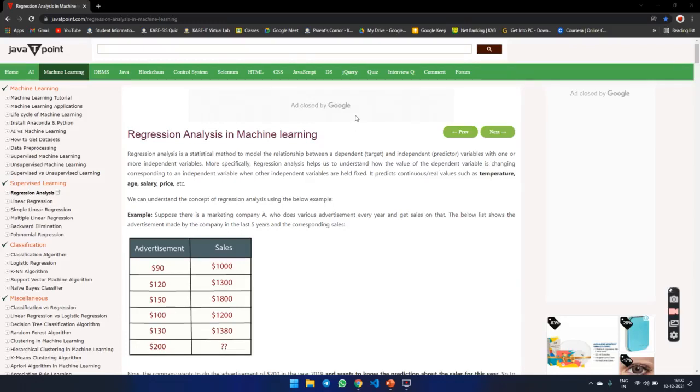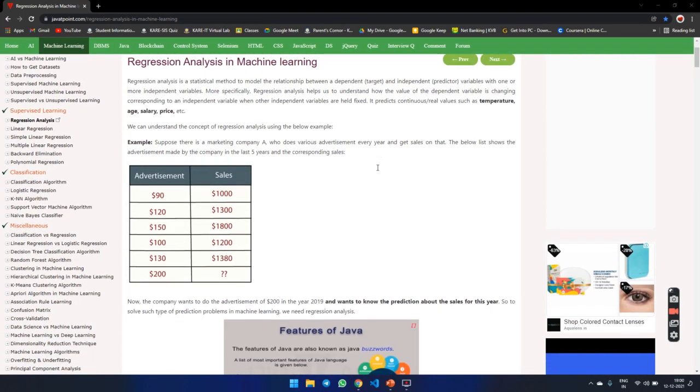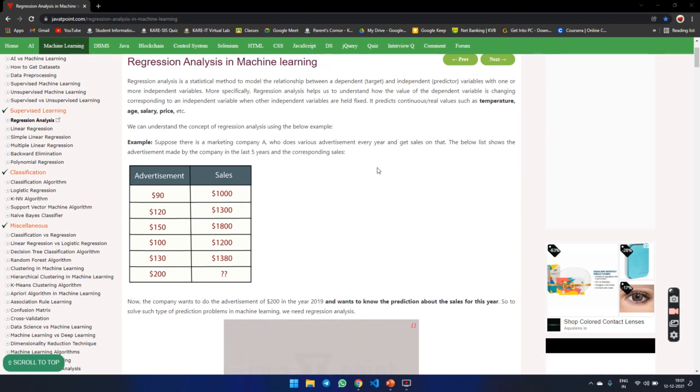Today we are discussing linear regression. First of all, what is meant by regression in machine learning? Regression analysis is a statistical method to model the relationship between the target and independent variables. Dependent means a target, independent is a predictor. It is like a variable with one or more independent variables.